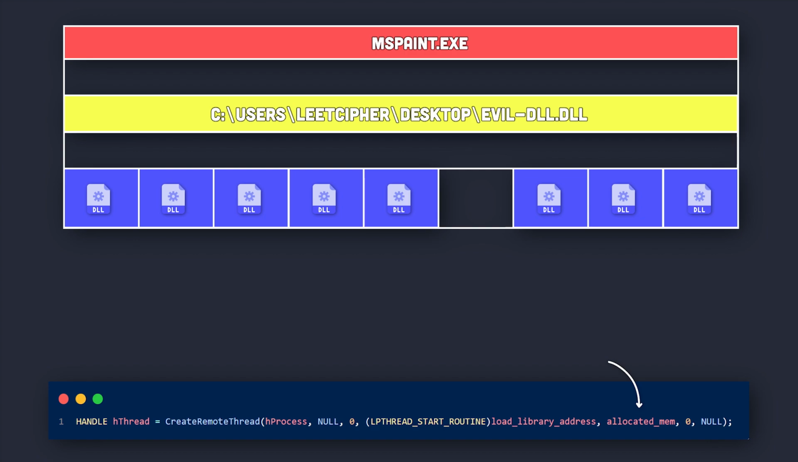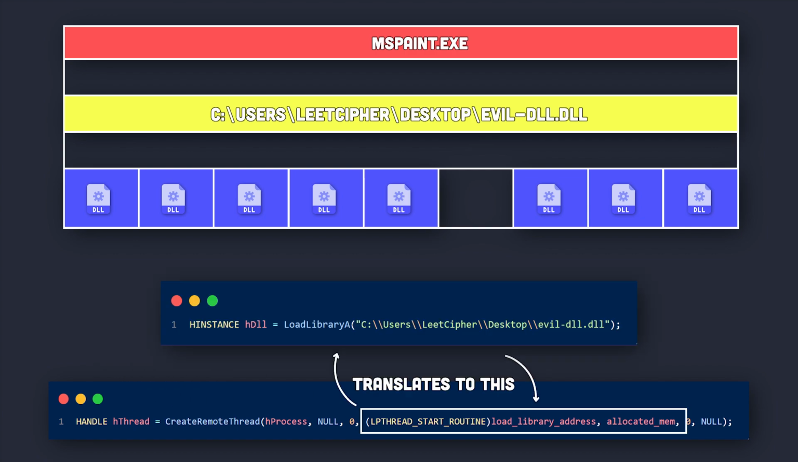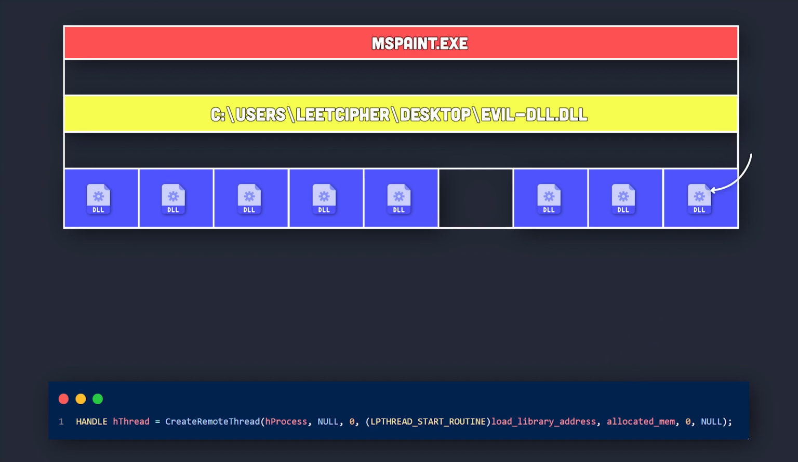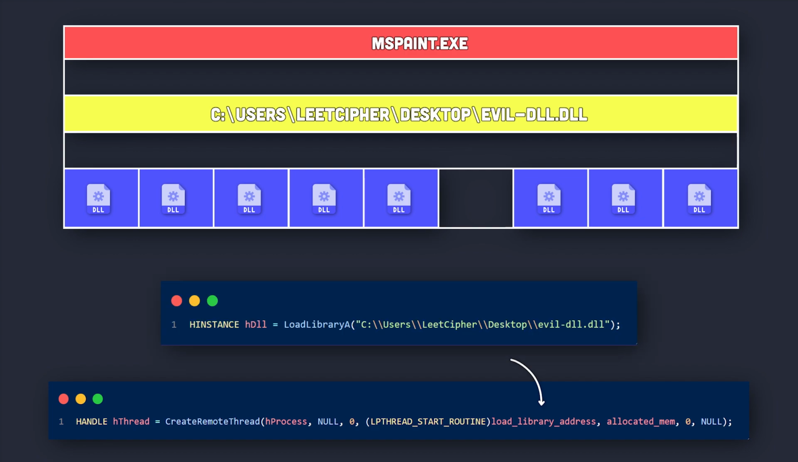passed to the function. So essentially what's actually happening here is that the thread that will be created will execute the API in this address, which in this case is the load library API, and we pass to it the allocated memory that stores the full path to our DLL as a parameter. This typecast, as demonstrated before in a previous video, converts this address to an entry point address, or in simple words, tells the created thread that this address is the start of the code that must be executed.